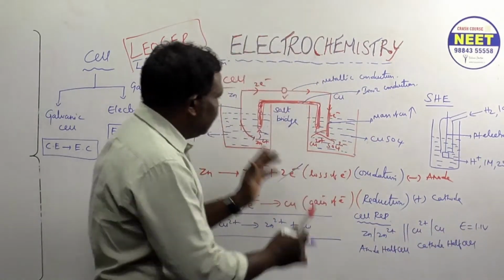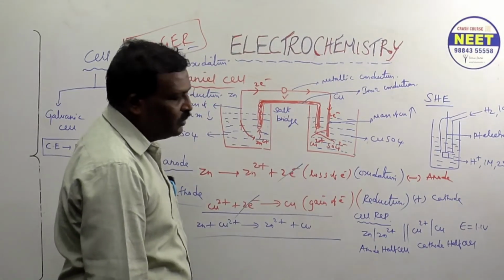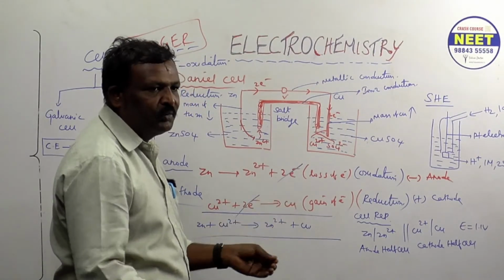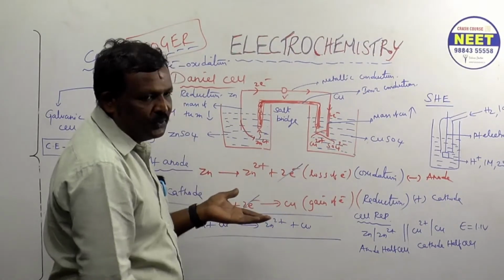But I am asking, zinc only produces how much voltage? Are you following? Don't put divided by 2. There is a difference in potential produced.